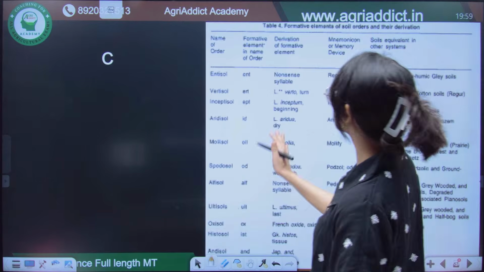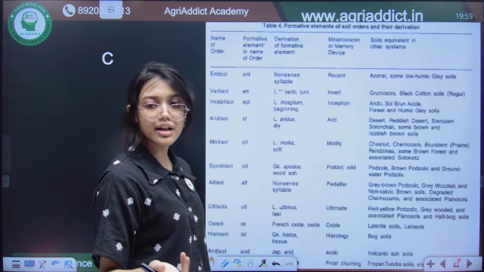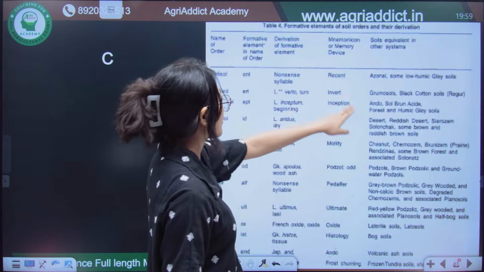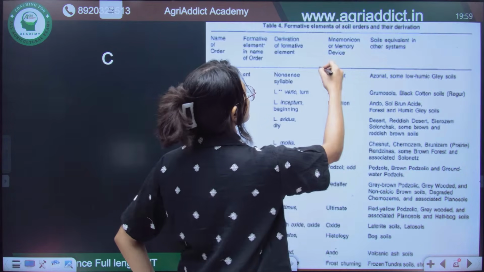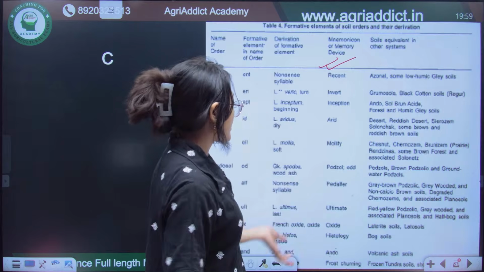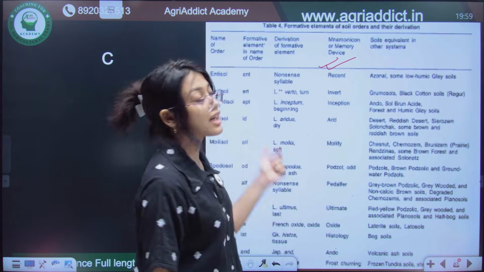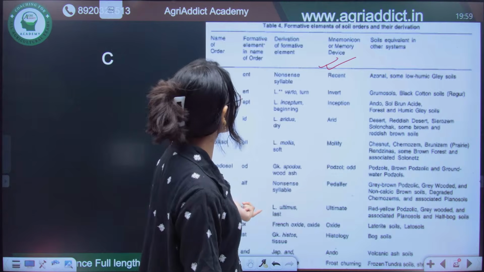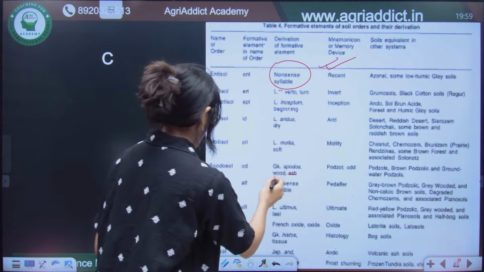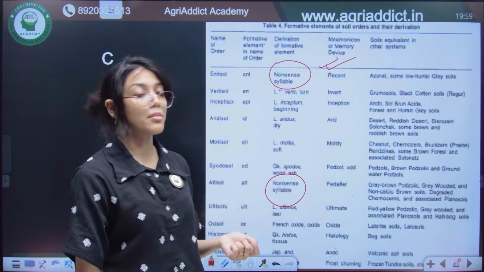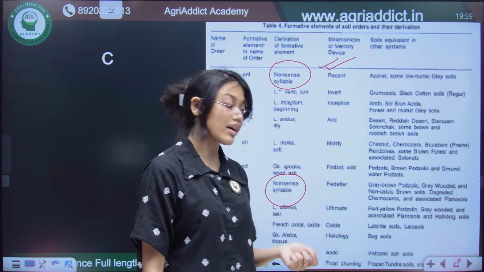So, these are all the names of the soil forming orders given, and what will be the prefixes, and also read this one. This is directly taken from the old ISSS, that is, what is the meaning of all these terms. Okay, some terms have meanings and some do not. Like entisols, it has a nonsense syllable. Alfisols again has a nonsense syllable. So, they can also ask you the meanings of those particular syllables and you have to remember this.